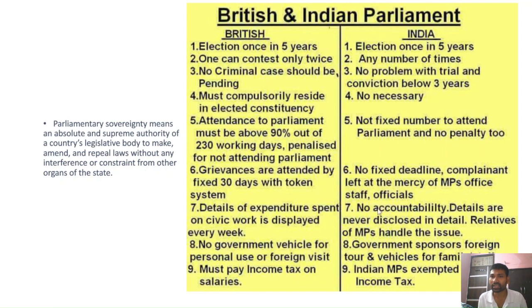On the other hand, there is no accountability on the part of the parliamentarians, and details are never disclosed. And eighth, no government vehicle for personal use or foreign visit. But in the Indian system of parliament, the government sponsors foreign tours and vehicles for family and staff as well. So this is the wastage of public money for the private needs of MPs.